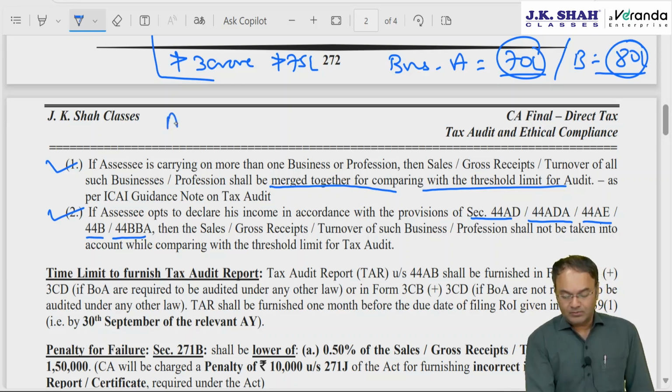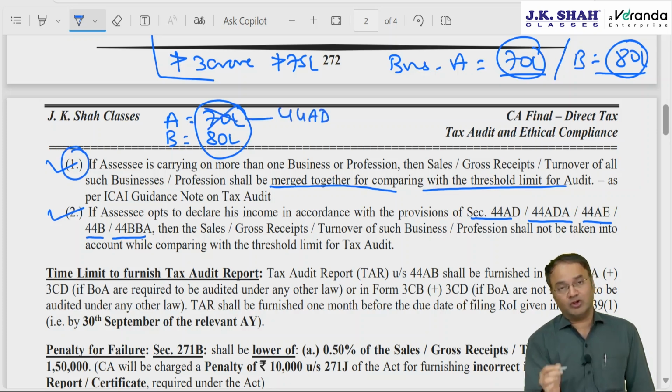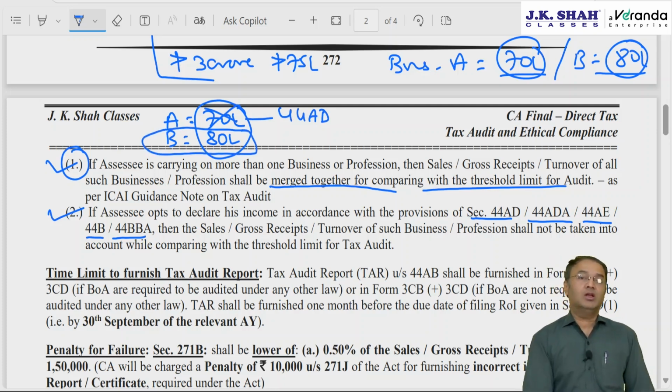Supposing the assessee is carrying on business A, turnover 70 lakhs, and business B, turnover 80 lakhs. Technically, we have to merge both as per point number 1. But for the first business, if the assessee opts for 44AD, then remove that turnover for the purpose of tax audit, and for tax audit purpose, consider the turnover of the other business only. Accordingly, turnover is below 1 crore, so tax audit is not required for the other business.